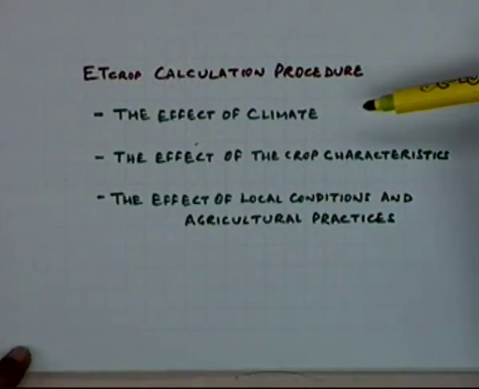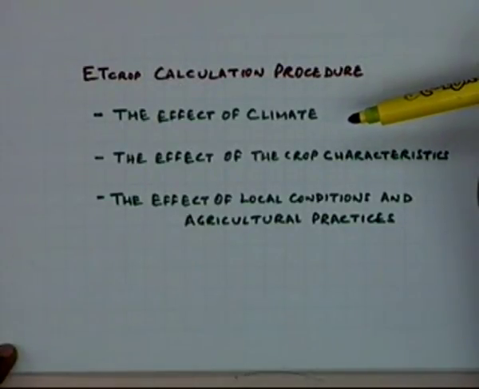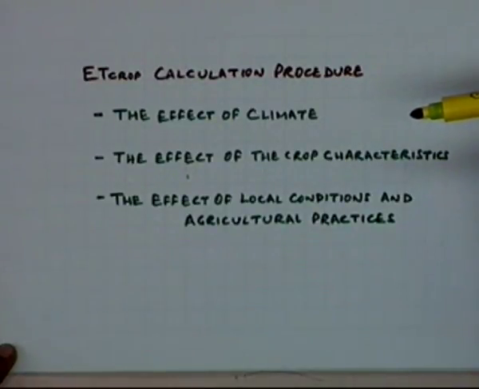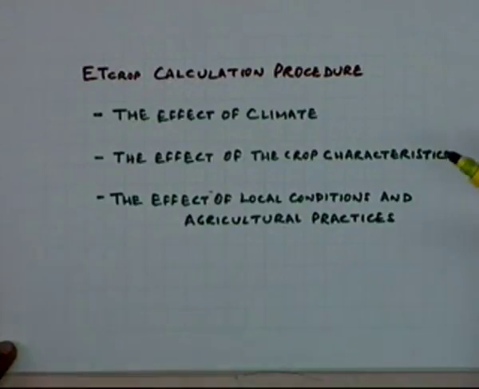Climate is the major effect governing the crop water requirement. The other effect is that of the crop characteristics, which also influences the amount of water needed for that crop to grow.